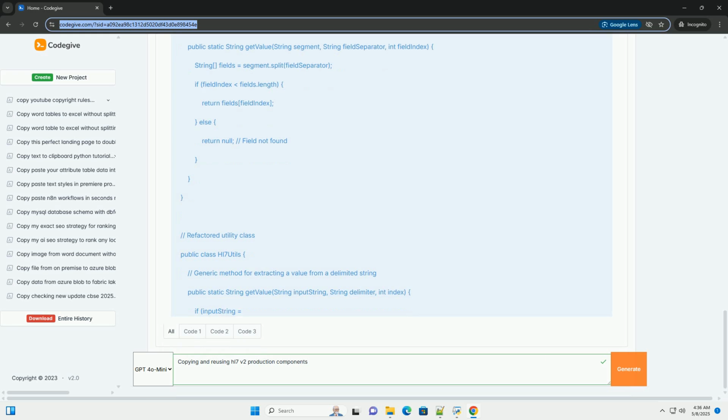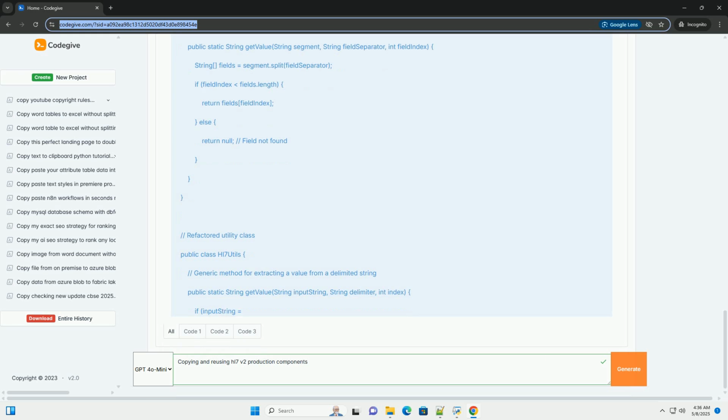Example, Java. Improvements. The HL7 utils class contains a generic function that can be reused in many contexts. The new component now has more specific methods tailored to the HL7 structure, making the code more readable and maintainable. If a bug is found in HL7 utils getValue, fixing it there automatically fixes it everywhere it's used. 3.